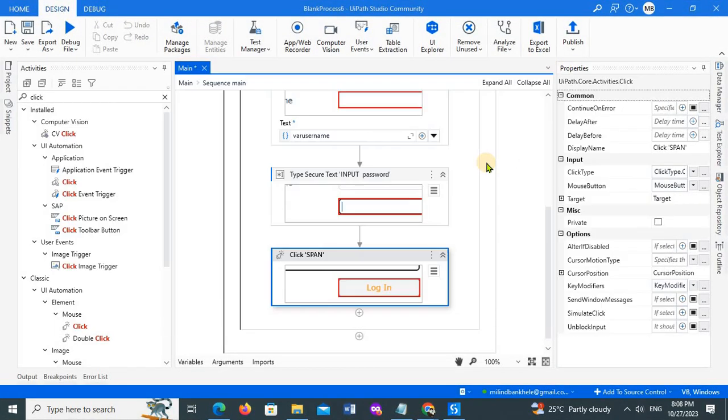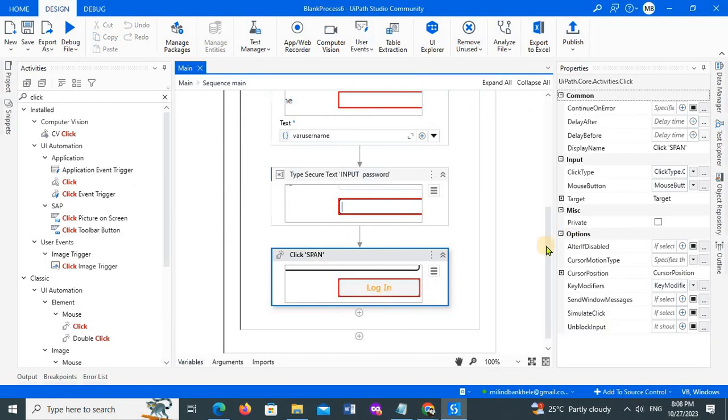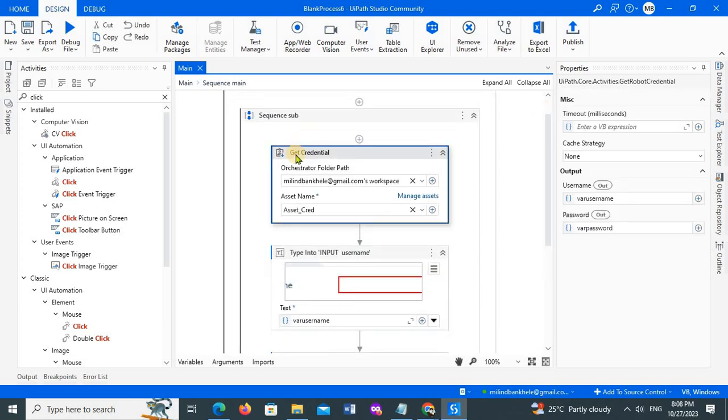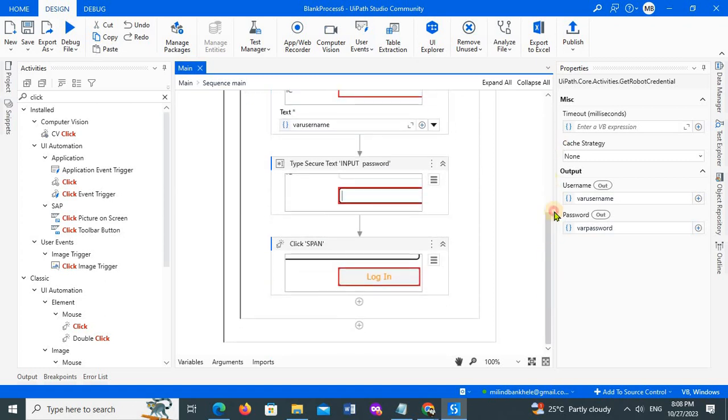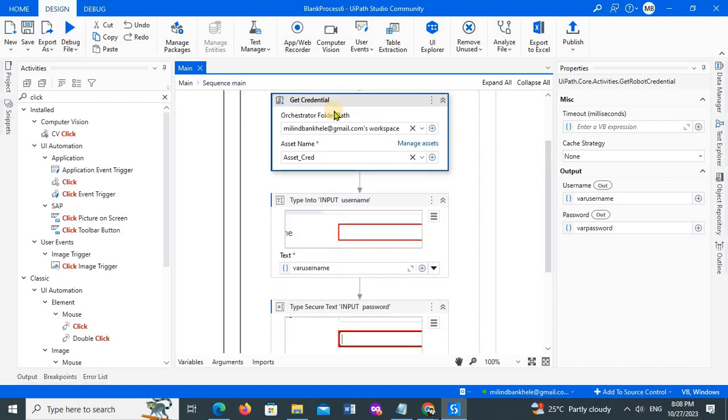Now let's see how this works. This is a simple program. The Get Credential activity is used to get the specific values from the Orchestrator. If anyone sees this program, they are not able to find out the username and password, because it is hidden; I am taking that value from the Orchestrator. That is the main purpose when I store anything on the Orchestrator: no one can easily access that value.